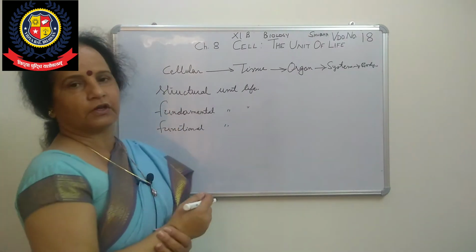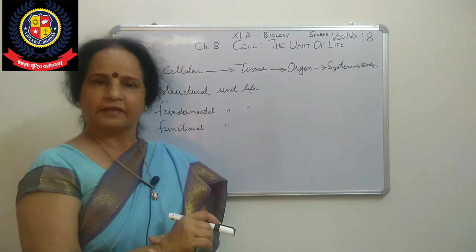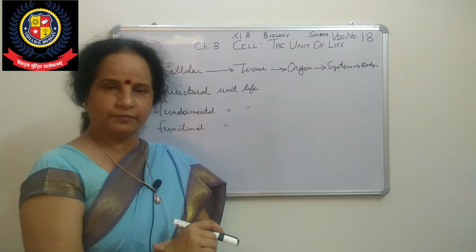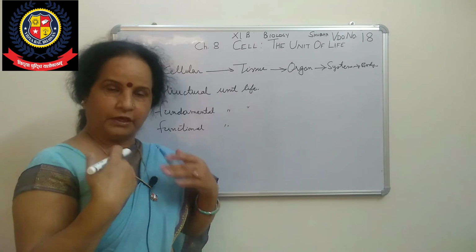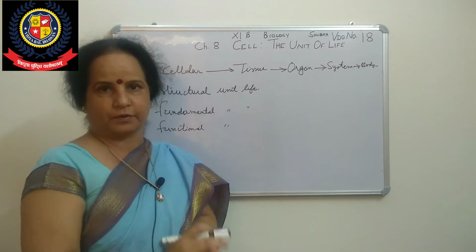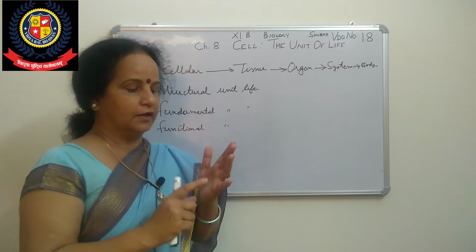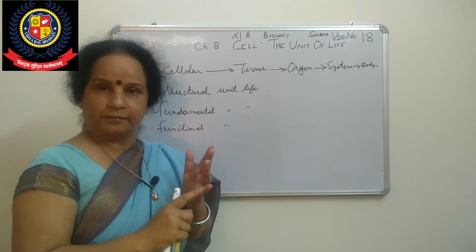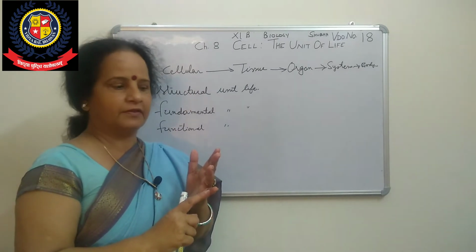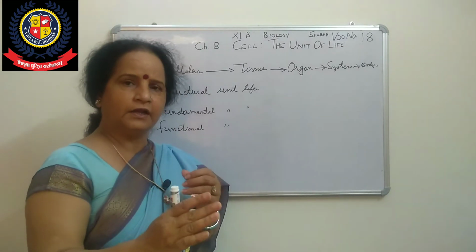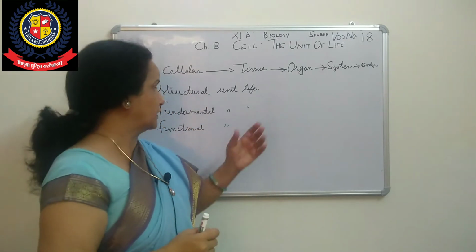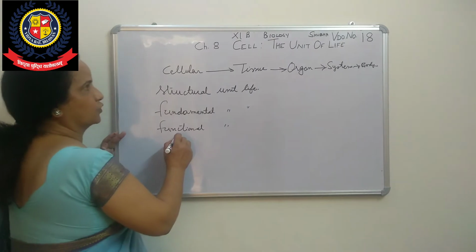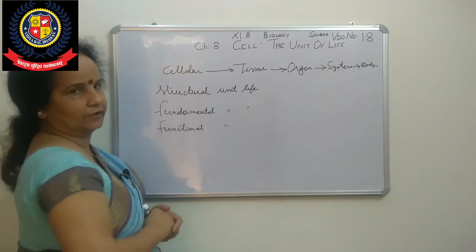Again take amoeba: one cell, one unicellular organism, but it performs all those functions that we or human beings perform. There is digestion, excretion, assimilation, absorption. All those life processes that occur in a multicellular organism occur here. So that's why the cell is also known as the functional unit of life.